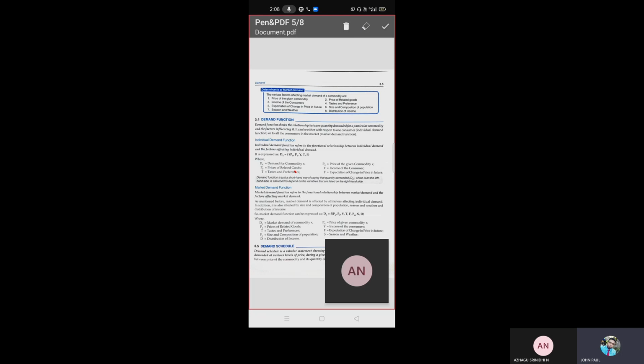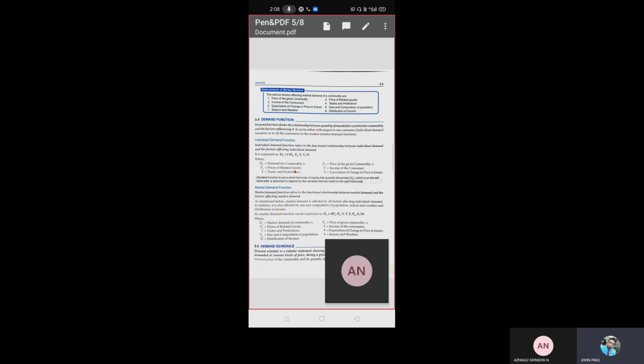There are eight: price of the given commodity, price of the related goods, income of the consumer, taste and preference of the consumer, future expectation of change in price, then size and composition of population, that is the sixth factor, season and weather, that is the seventh, and the eighth is distribution of income.